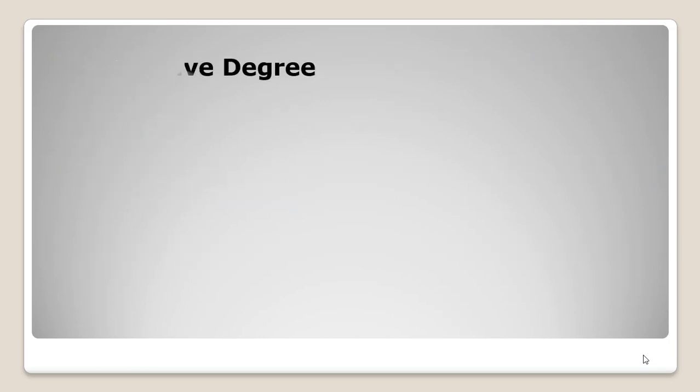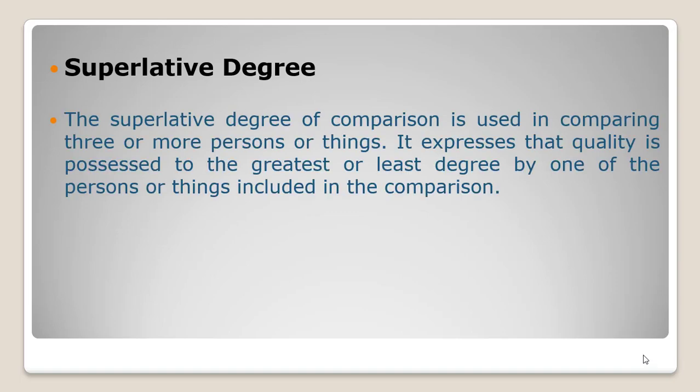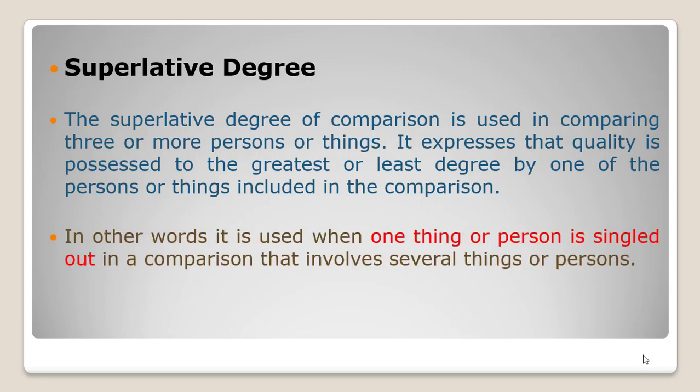And third one is superlative degree. As the name shows, super, it means it is the best thing. So here we have to compare the things with two or more than two persons or things. So the superlative degree of comparison is used in comparing three or more persons or things. It expresses that quality is possessed to the greater or least degree by one of the persons or things included in the comparison. In other words, it is used when one thing or person is singled out in a comparison that involves several things or persons.